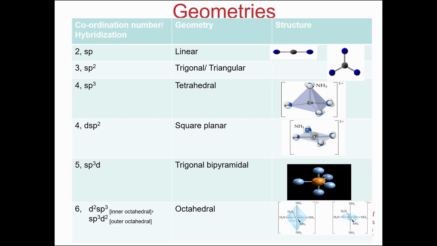When 4 ligands are present with the hybridization of sp3, the geometry is tetrahedral. When it is dsp2, the geometry is square planar.